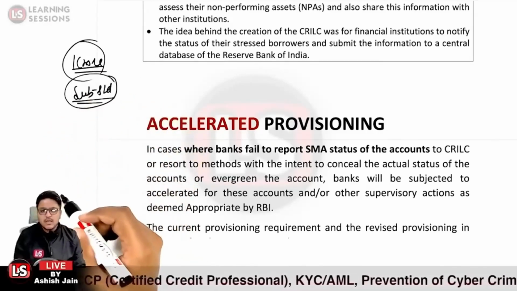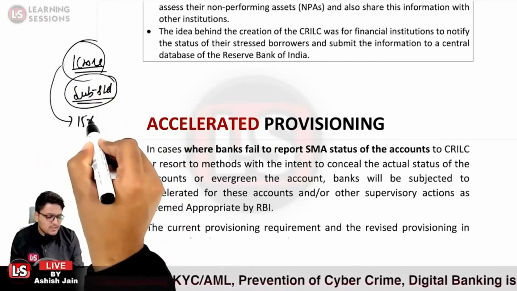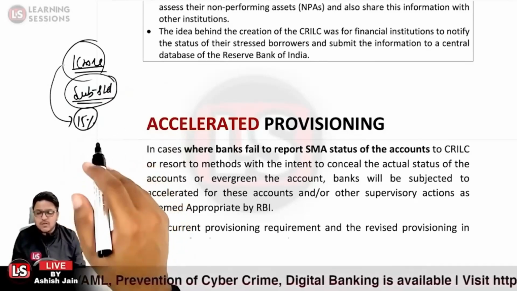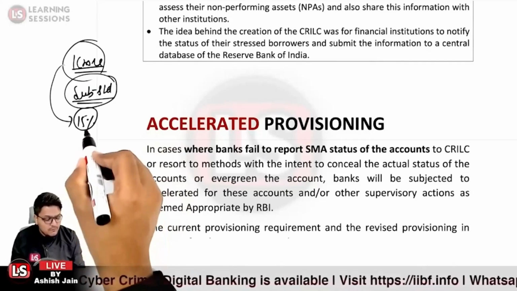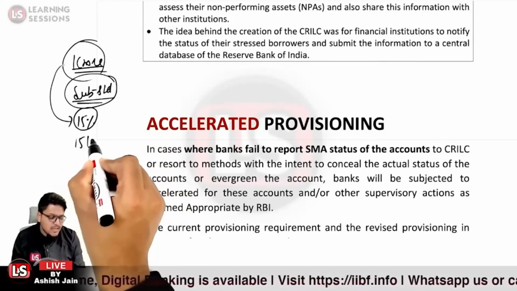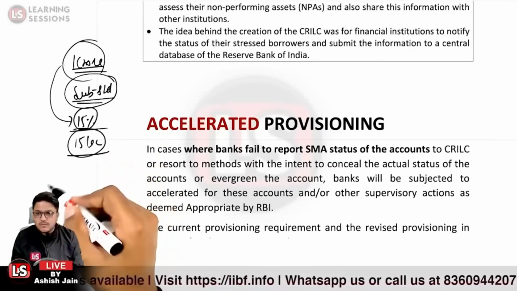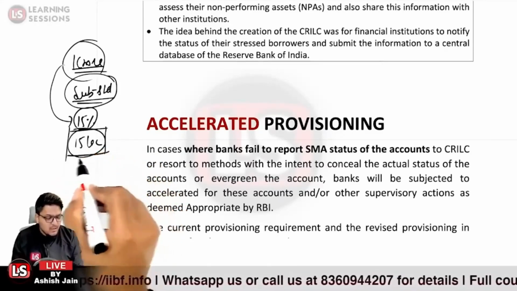What is the loss to the bank? The bank is to maintain 15% of the provision. Even if this loan is a secured loan, the bank is to maintain 15% of the provision against this loan account. 15% of the provision means 15 lakh rupees must be deposited by the bank. The provision of rupees 15 lakh must be created by the bank. Yes, it's a loss to the bank.